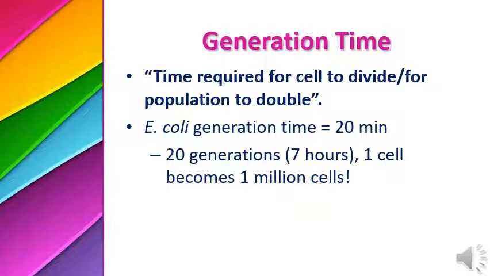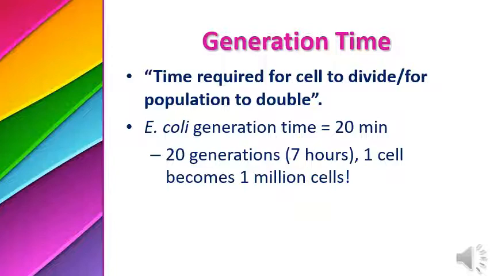We discussed the division of bacteria into two a few minutes ago. It means that the bacteria become double. So the doubling time of bacteria is the generation time. The time in which bacteria become double from a single cell is the generation time. I think I have explained it enough. So doubling time or generation time is the time required for a cell to divide, or for the population to double. For example, E.